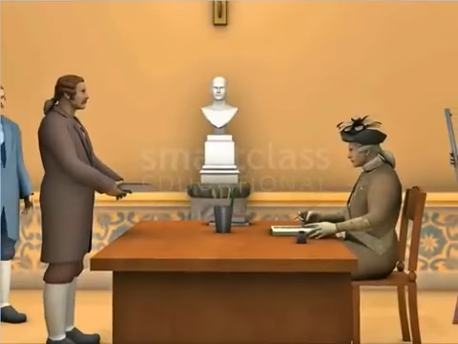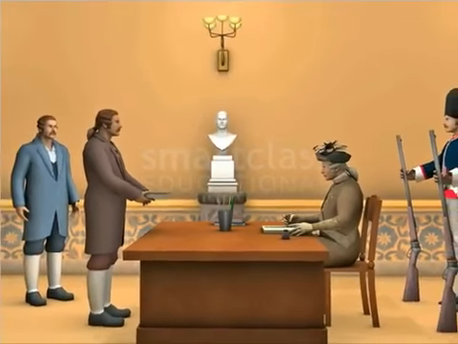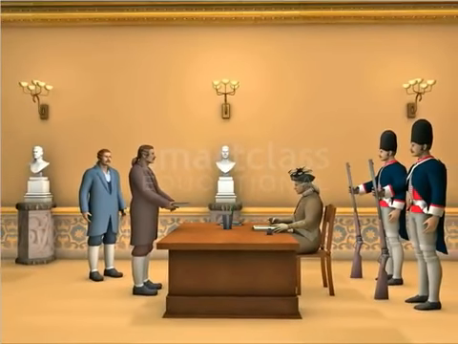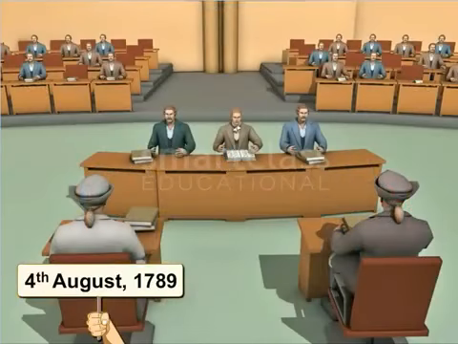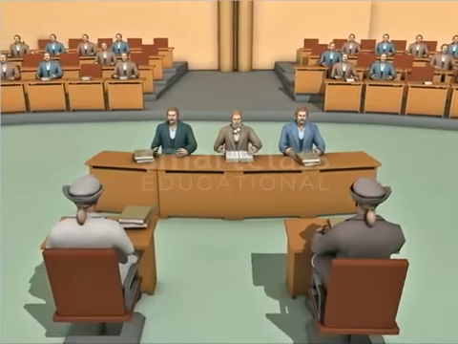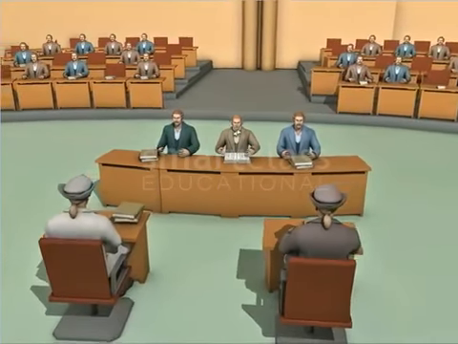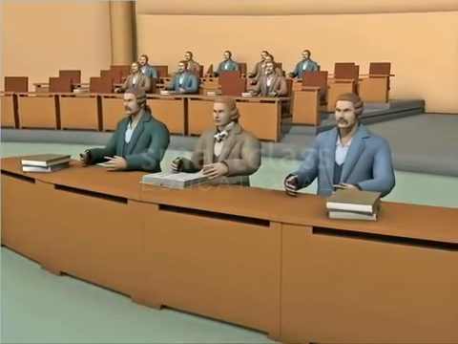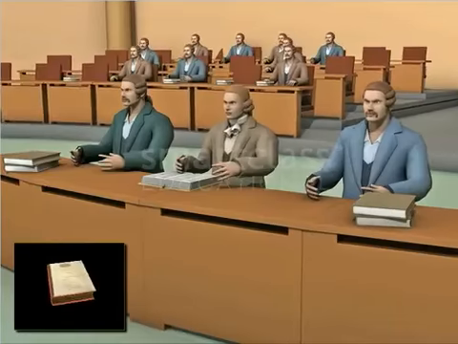In face of this turmoil, Louis XVI finally acknowledged the National Assembly and accepted to rule by a constitution. On the 4th of August 1789, the National Assembly abolished the feudal system of obligations and taxes. In 1791, the National Assembly completed the drafting of the Constitution.